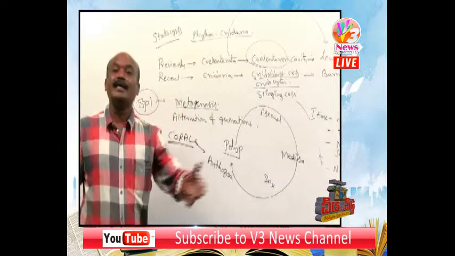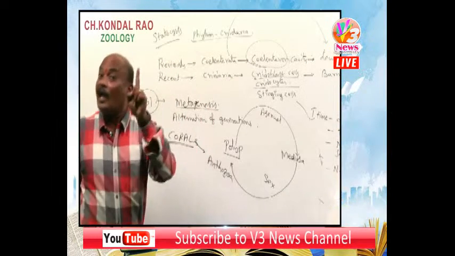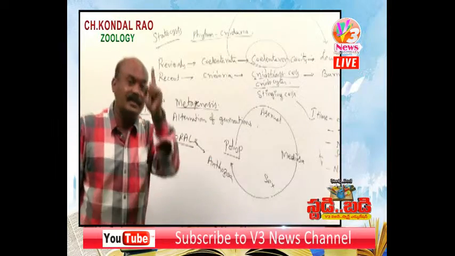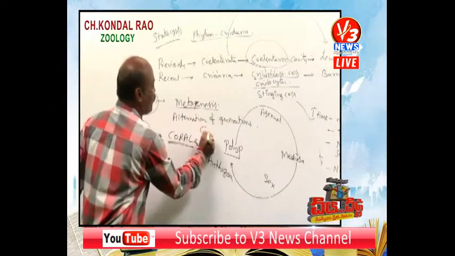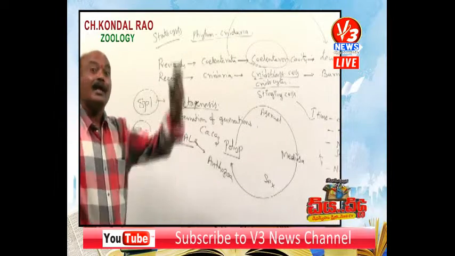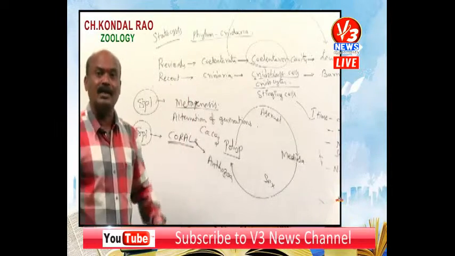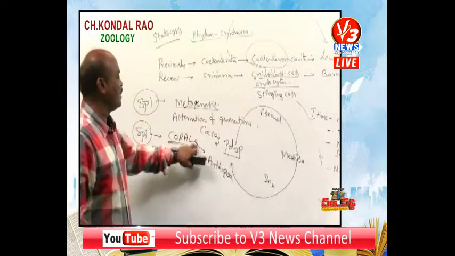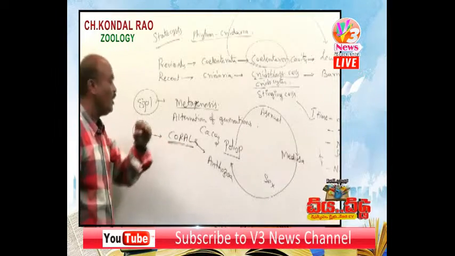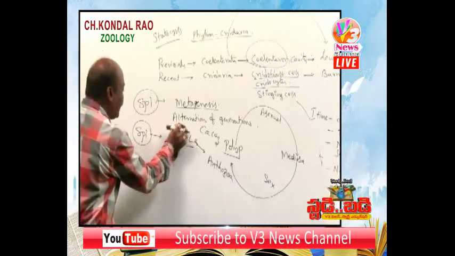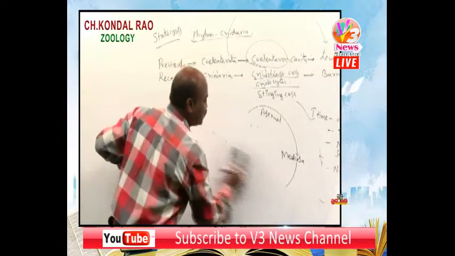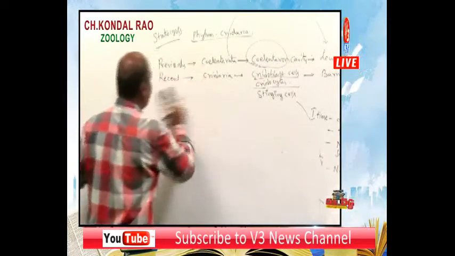Now what is meant by coral? What are the coral animals? Simple. Their body is covered by exoskeleton. That exoskeleton is in the form of calcium carbonate. Their body is covered by a calcium carbonate exoskeleton. That's why those animals are called coral animals. That's a very important point.